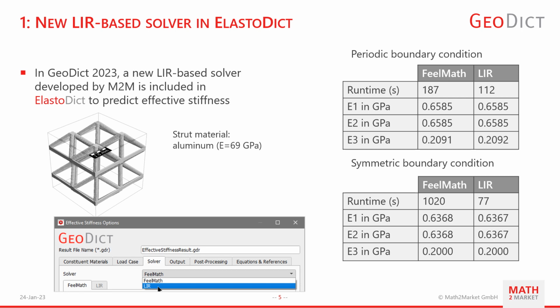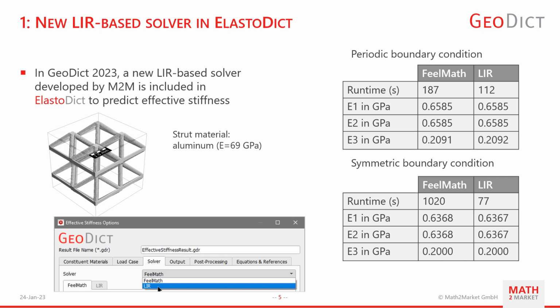This is an example structure consisting of aluminium struts. The modulus of the constituent material is 69 gigapascals. In the tables on the right side, you see a comparison of runtime and computed modulus in 3 directions of the two solvers. The upper table is for periodic boundary conditions, while the lower one is for symmetric boundary conditions.